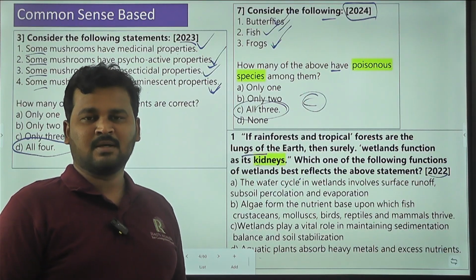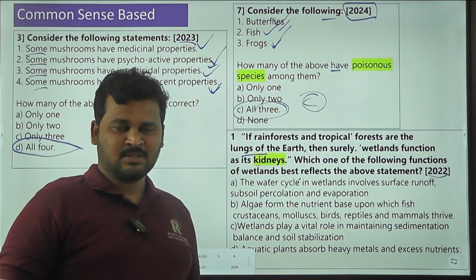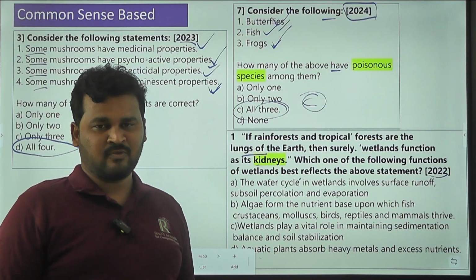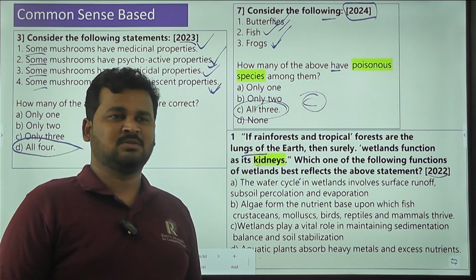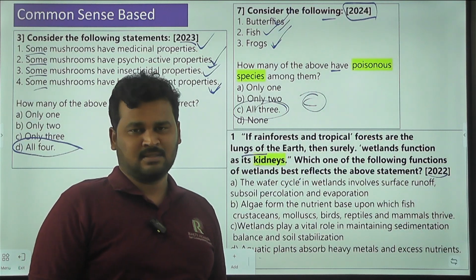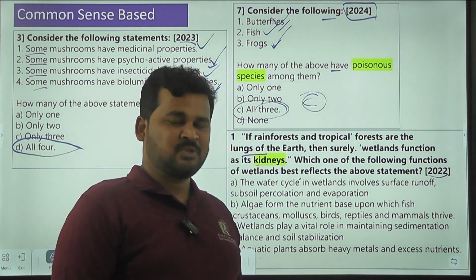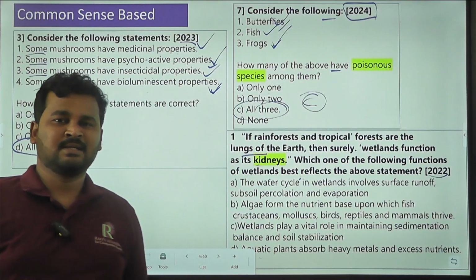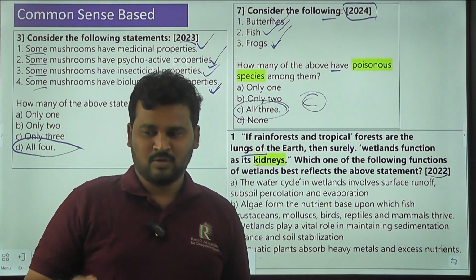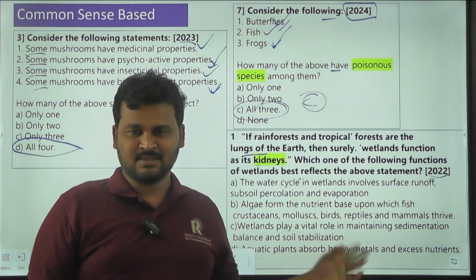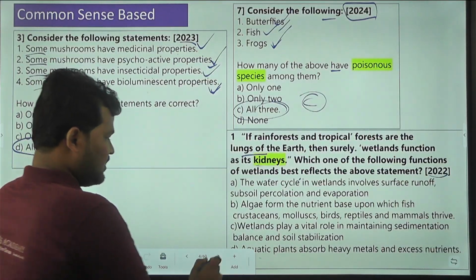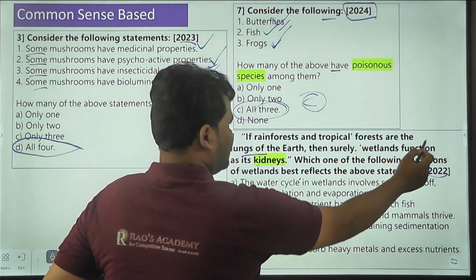Wherever the Sundarbans trees are present in those wetlands, what are they doing? They are removing the toxins from the water. They act like mangroves, which come under wetlands. They are filtering the heavy metals present in the water. So that matches, and finally for this question, D is the answer.